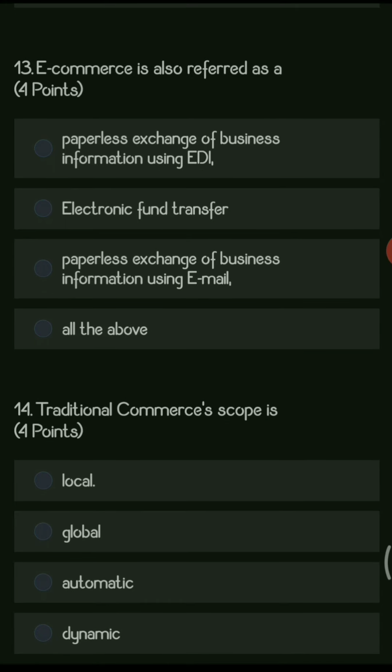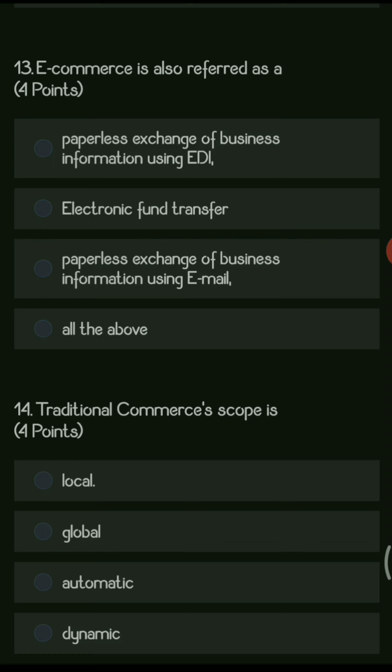Next question, e-commerce is also referred as Dash: paperless exchange of business information using EDI, electronic fund transfer, paperless exchange of business information using email. So our last option is all the above.